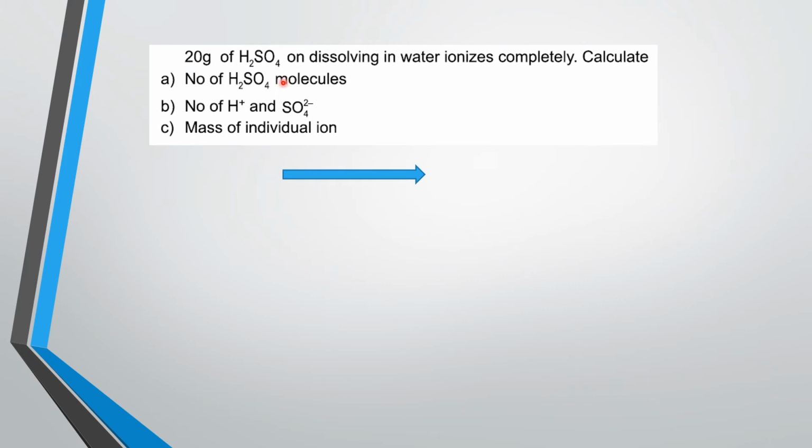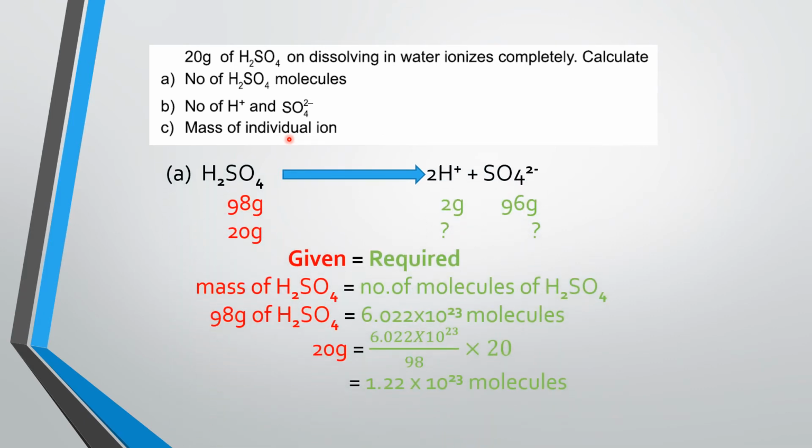In this question, you can see that 20 grams of sulfuric acid on dissolving in water ionizes completely. We have to calculate three things. One is the number of sulfuric acid molecules, second the number of hydrogen ions and sulfate ions, and third the mass of the individual ions. So first of all, we will write down the balanced equation.